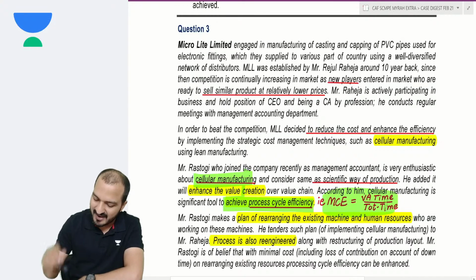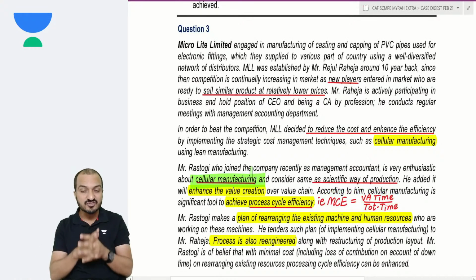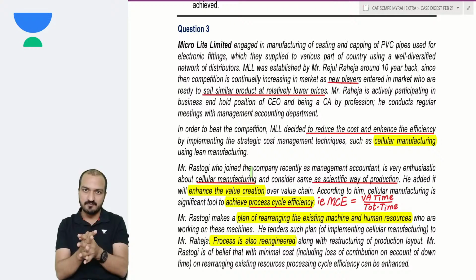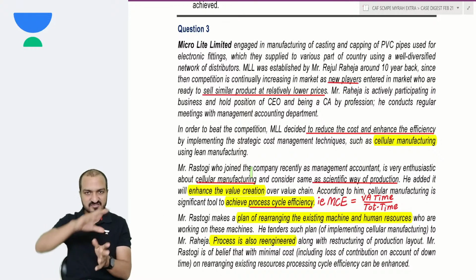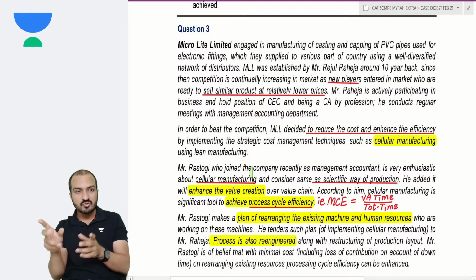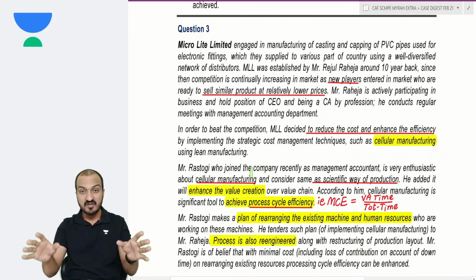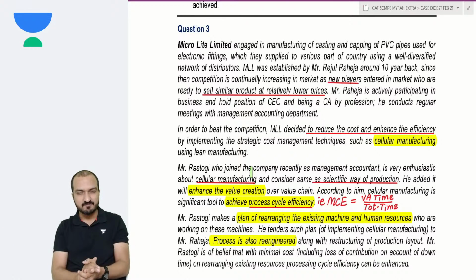Well, this will be the practical calculation involved. Remember, what does cellular manufacturing mean? Cellular manufacturing means that you bring similar machines together under one cell, arrange them in a U-shaped design so that one worker can watch all the machines simultaneously. One worker can handle multiple machines simultaneously.